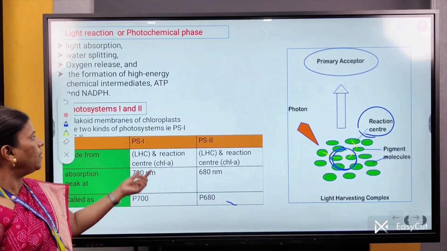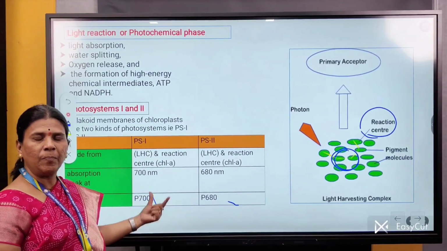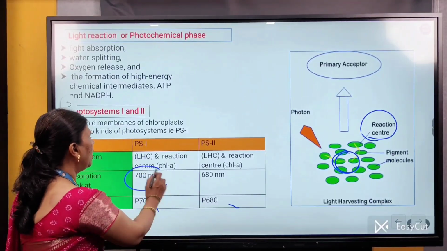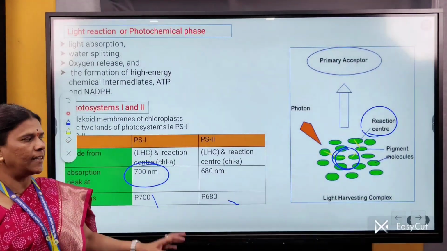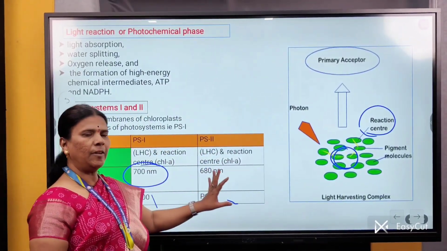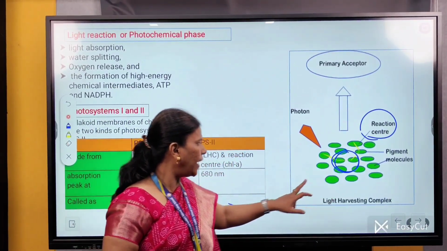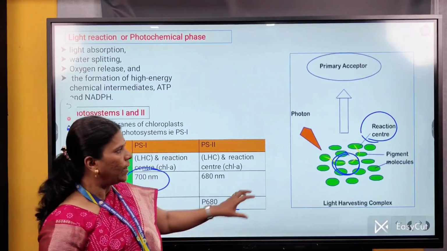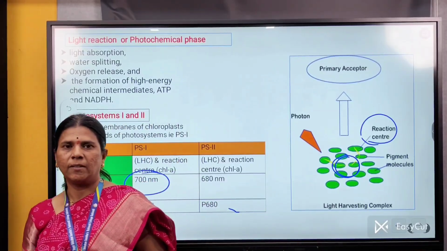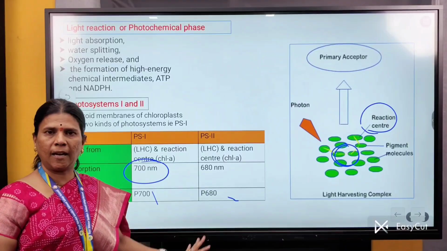Then how do we define PS first and PS second? We define PS first as the photosystem in which the chlorophyll A molecule, which has a wavelength of about 700 nm, acts as a reaction center surrounded by accessory pigments. How do we define PS second? PS second is defined as the photosystem in which the chlorophyll A molecule, which has a wavelength of about 680 nm, acts as a reaction center and is surrounded by accessory pigments. Thus, there are two types of pigment systems, PS first and PS second.